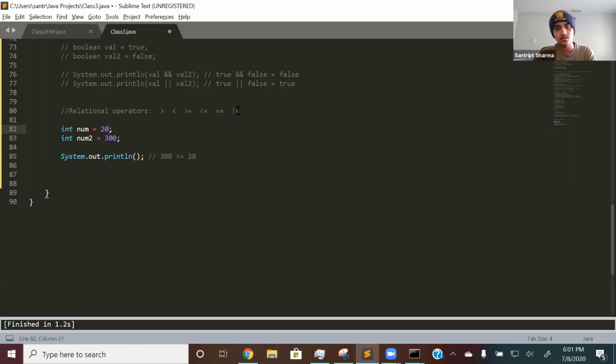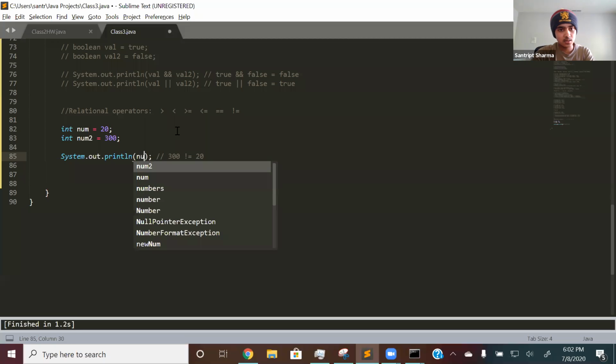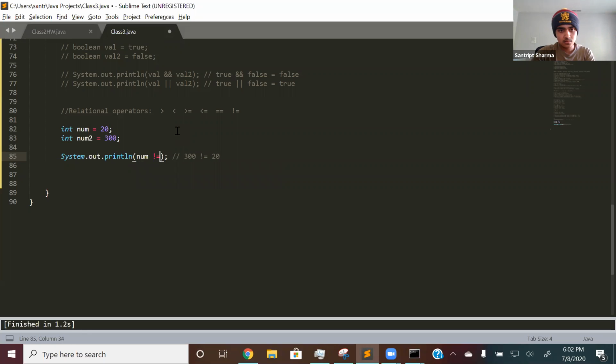Now let's look at not equal to. Let's say num is not equal to num2. Again, it's the exclamation operator, same thing as for Boolean variables. It means not, or the opposite. In English terms, it's not equal to. So this is checking whether num is not equal to num2. In that case, it's true because num and num2 are not equal. One is 20, one is 300, so this should print out true.